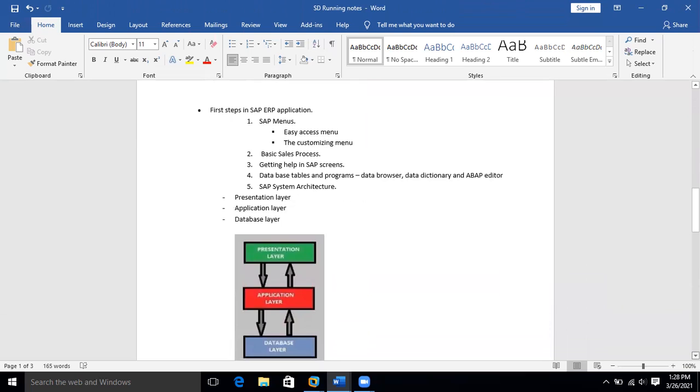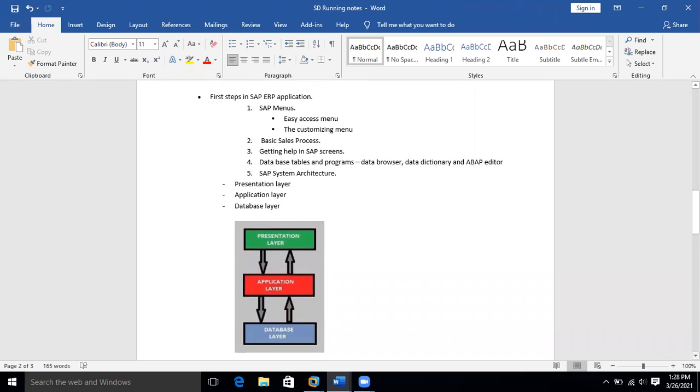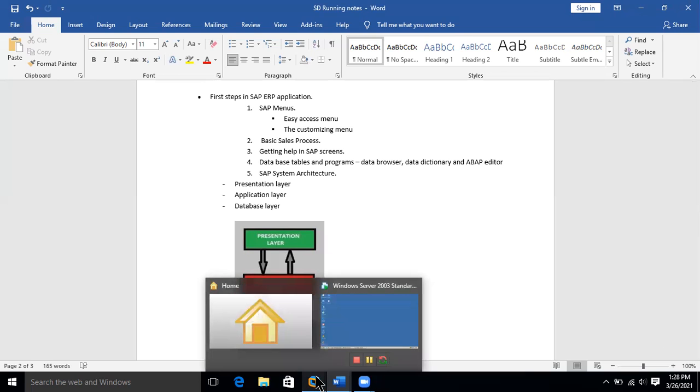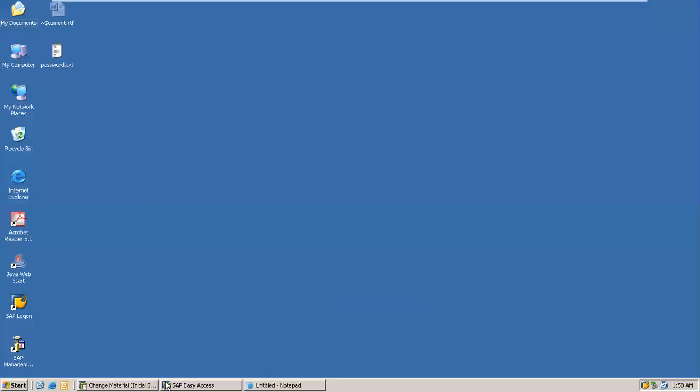Now we will talk about the SAP ERP application, the basics of the ERP application. So this is where I have installed my SAP application. I have already opened it, but I'll start from the login screen.